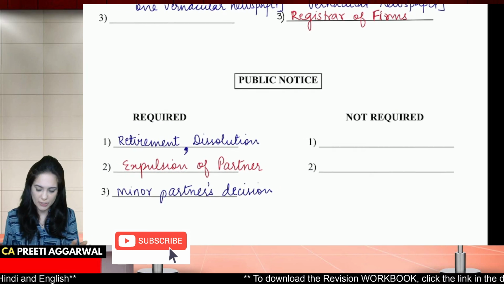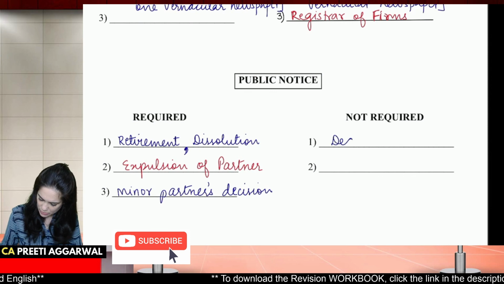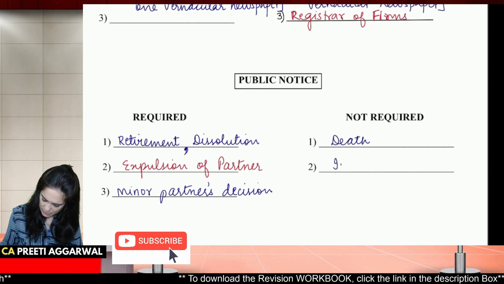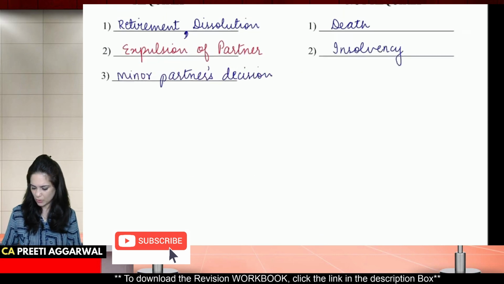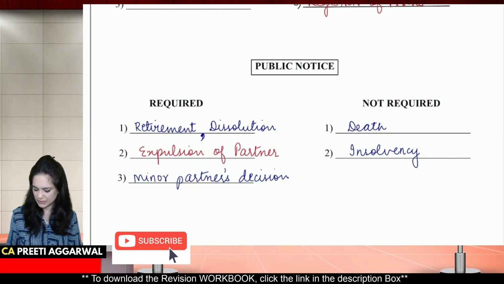But it is not required in case of death or insolvency. Please write this down, students.